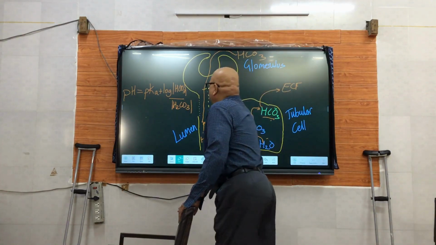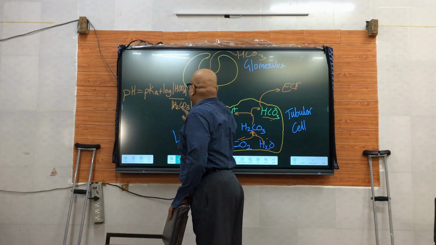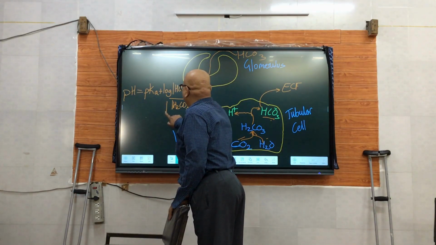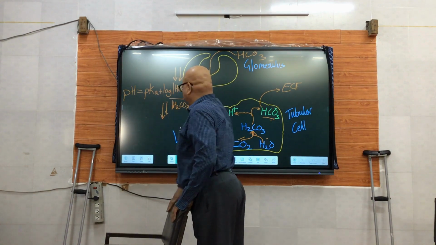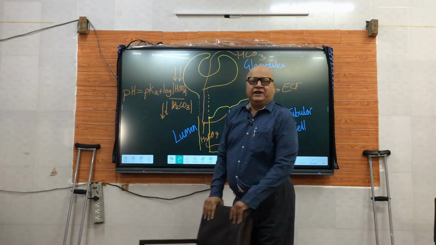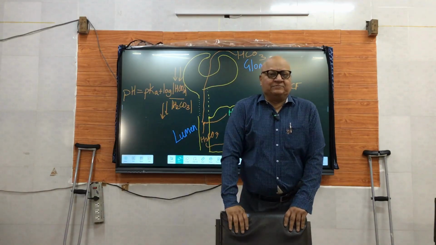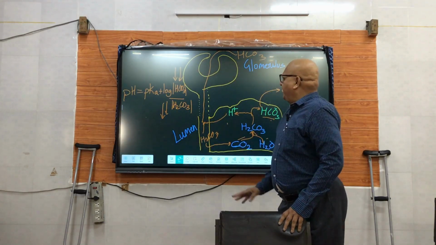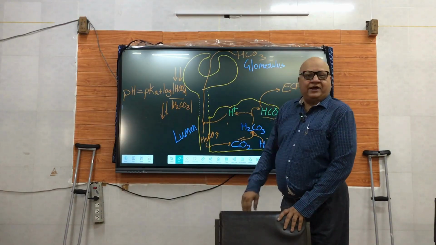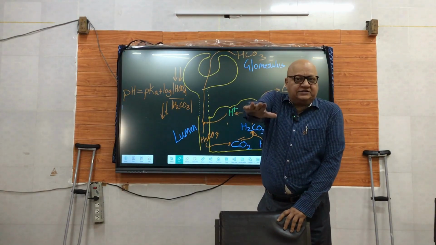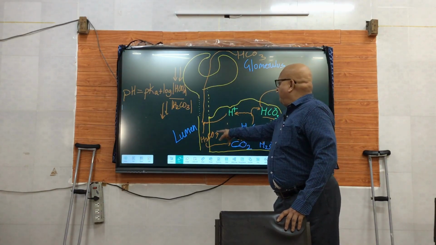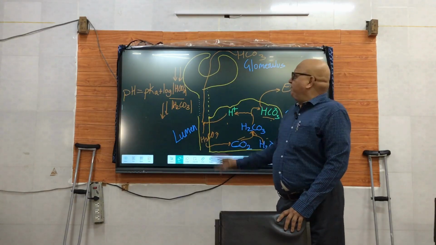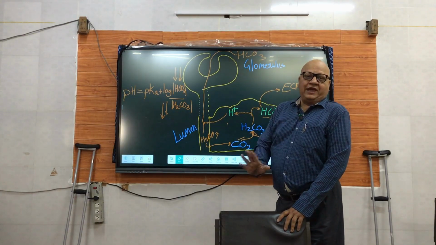So what was our purpose now? The primary defect was a fall in this. So we needed to make the bicarbonate fall as well. So these renal compensatory mechanisms are slowed down, as a result of which bicarbonate generation is hampered, becomes sluggish, and more importantly, bicarbonate absorption from the tubule is hampered.